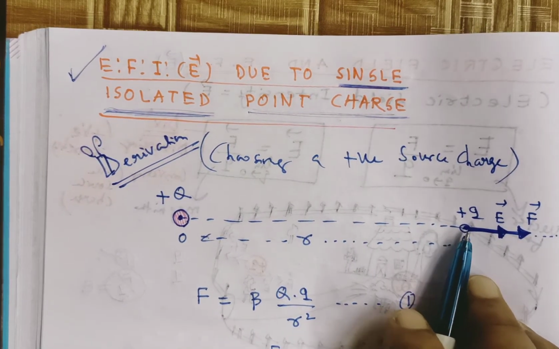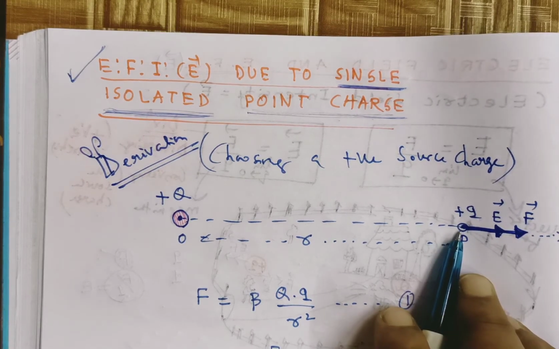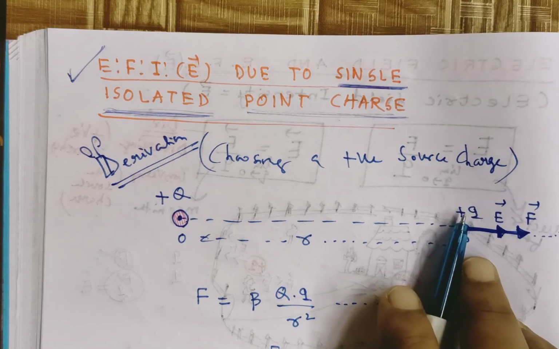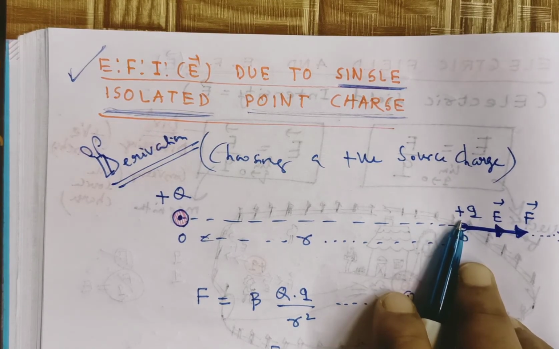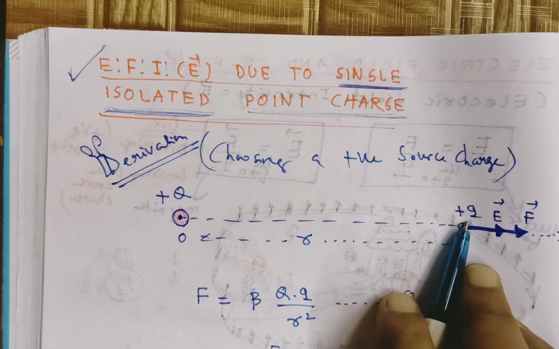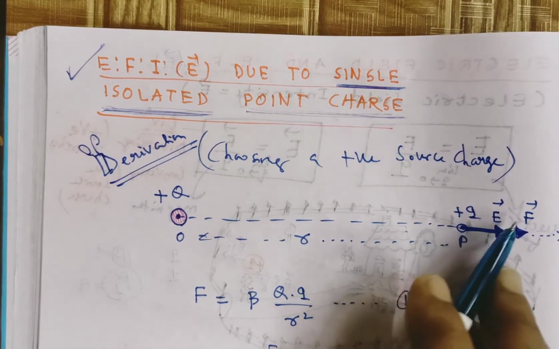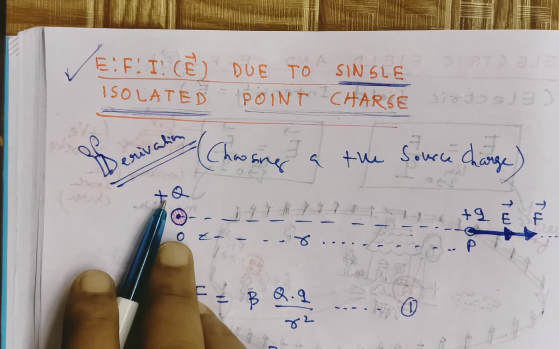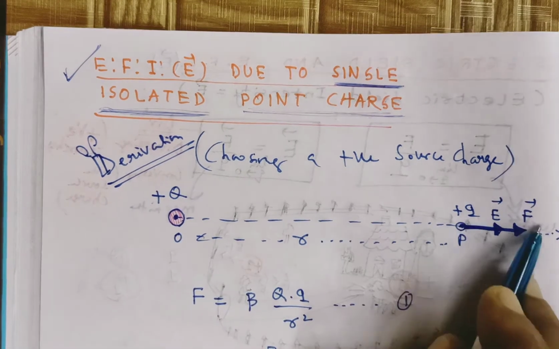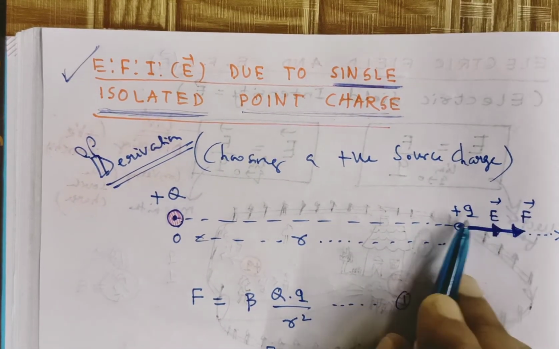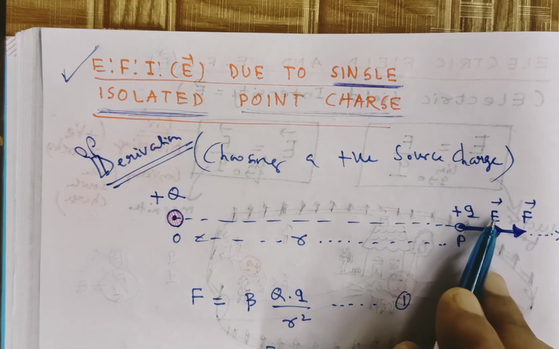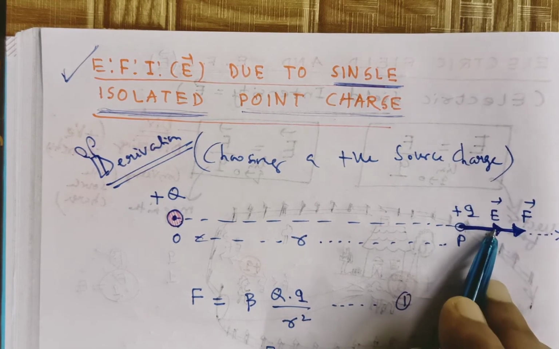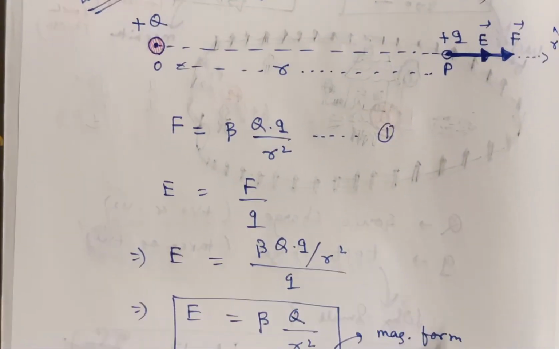Now remember, while calculating the electric field intensity, your first task is to keep a positive test charge here. Instantly, an electrostatic force acts on the positive test charge due to this source charge. As the source charge is positive, the force is repulsive, so the force direction is outwards. The intensity direction is therefore outwards, that is, diverging. Then we have to calculate the derivation part.